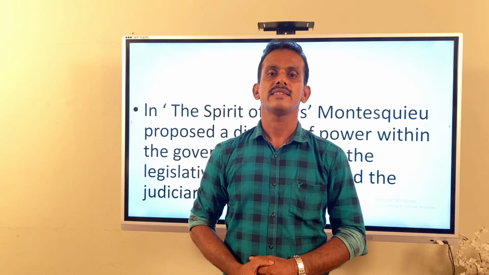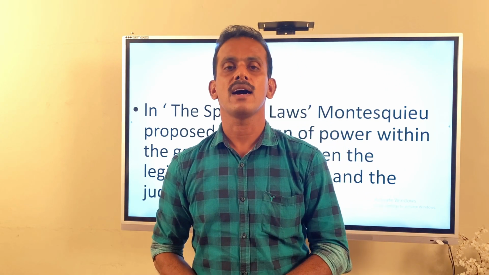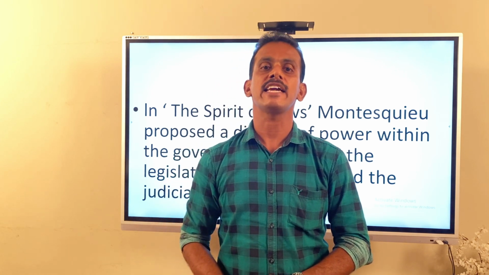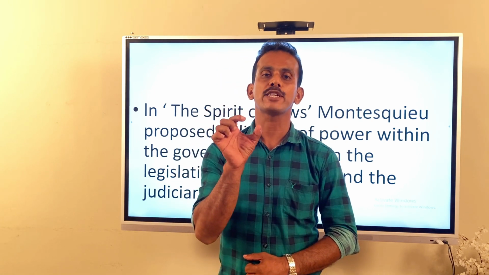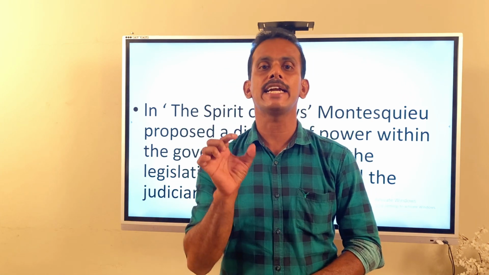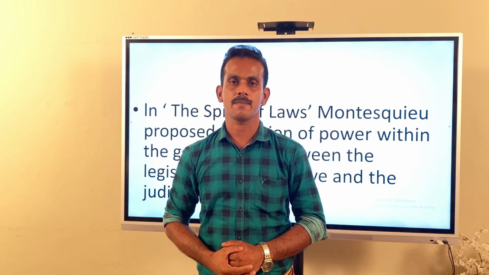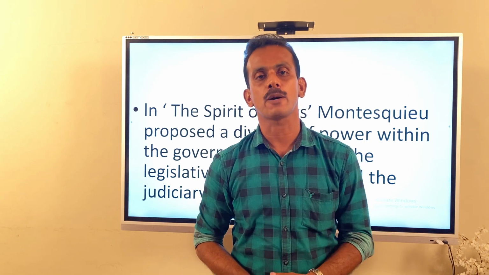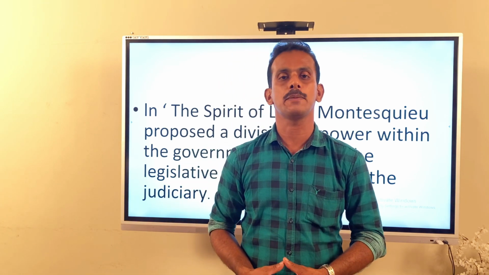Therefore, the king decided to conduct the voting system as earlier, like each estate would have one vote. But the members of the third estate demanded that each member would have one vote. The king rejected this.